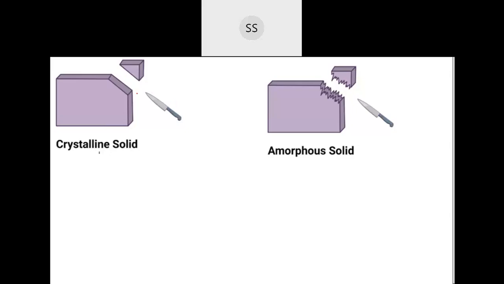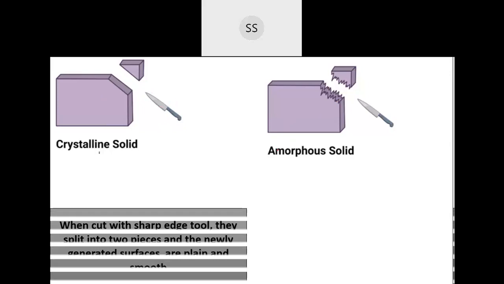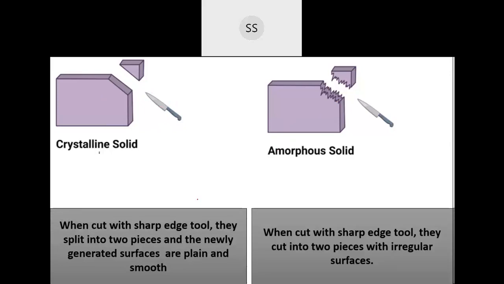Okay, so if you cut a crystalline solid, you see that there is a correct arrangement of particles, order is there, so you'll get a smooth surface. Whereas in the amorphous solid, the arrangement of atoms is not correct, they are not in a correct order, so you don't get a smooth surface, you will get an irregular surface. Okay, so that is the next characteristic.